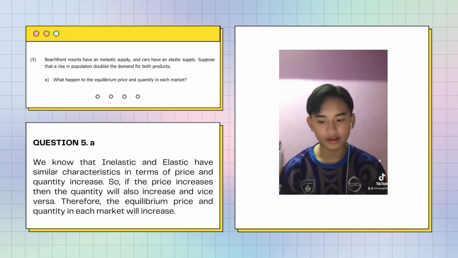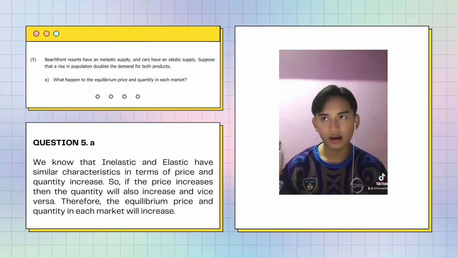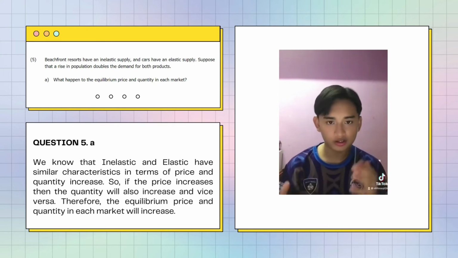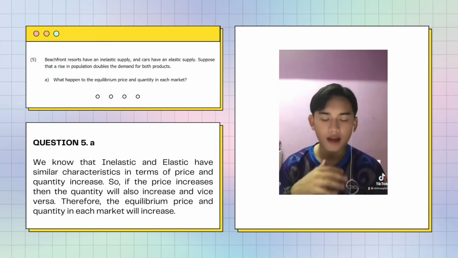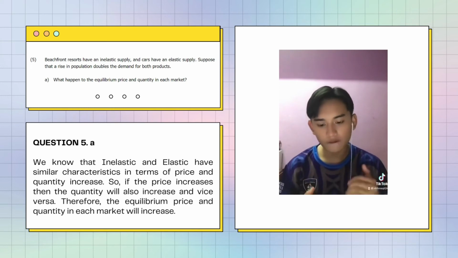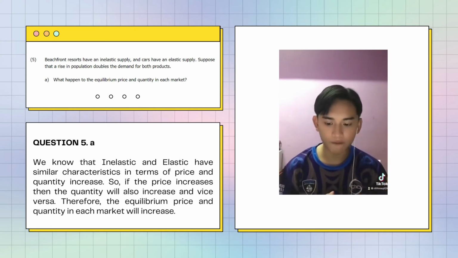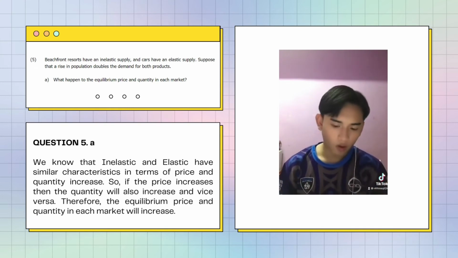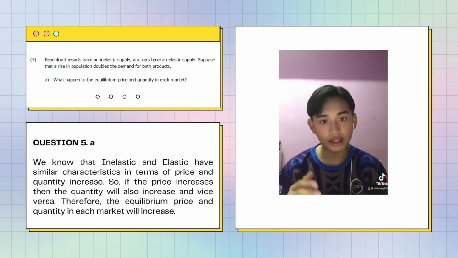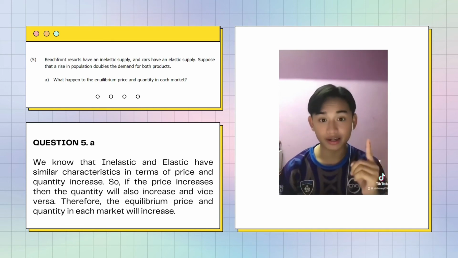The answer is, we know that inelastic and elastic supply have a similar characteristic. So if the price increases, then the quantity will also increase, and vice versa. Therefore, the equilibrium price and quantity in each market will increase.